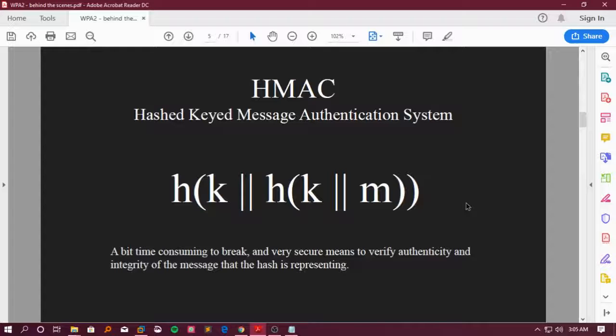So if the message that Alice is receiving is from the hacker and the hacker also computed the hash for the message he sent to Alice, then Alice is also going to get the same resulting hash, right? So this is also a problem, and thus using a message authentication code in this scenario wasn't very secure.